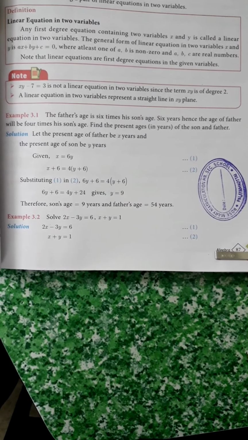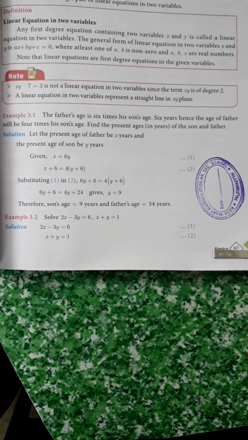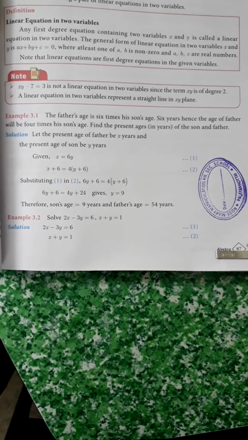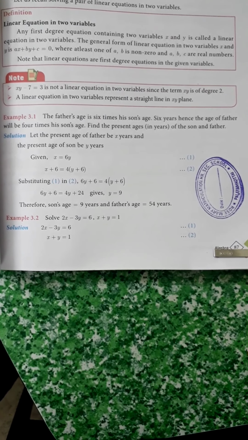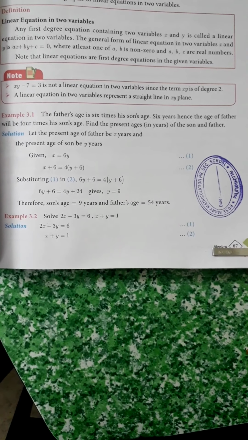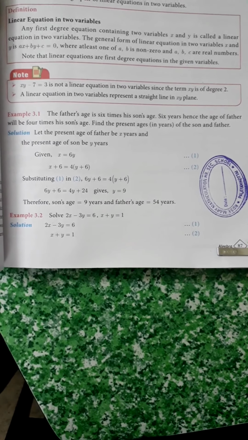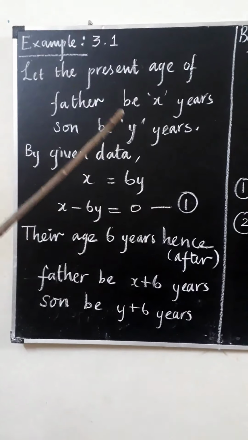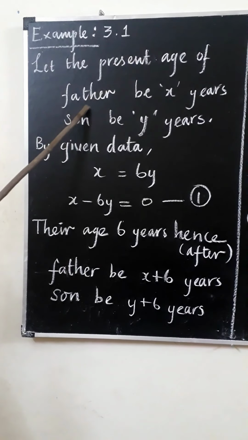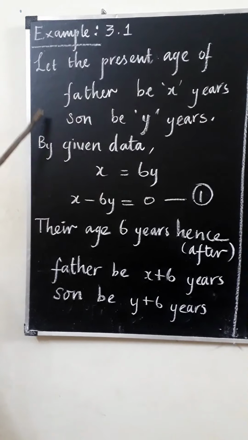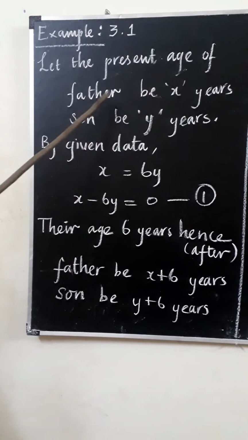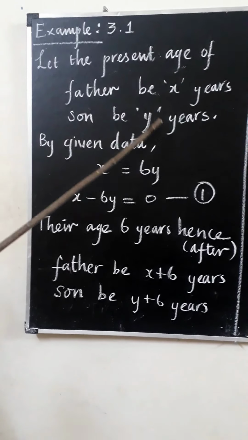Here no equation is given, we have to frame the equation. So, what is to be found, we have to assign the variables. So I have assigned: let father's present age be x years and son's present age be y years. Let us frame the equations.